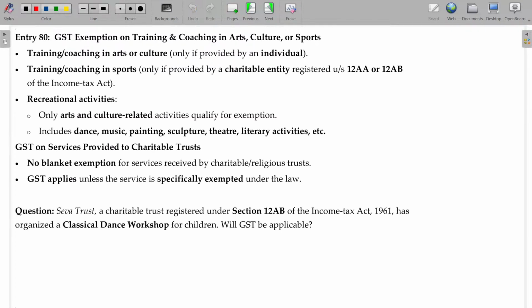Next, we'll move on to the 80th entry. GST exemption on training, coaching in arts, culture and sports. In case of arts, culture and sports especially, training and coaching in arts or culture provided by an individual, and training and coaching in sports provided by a charitable entity.